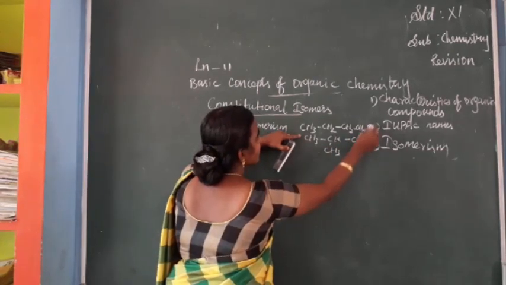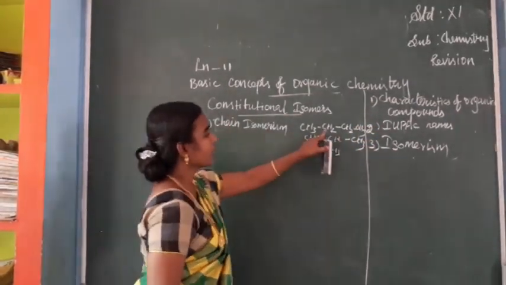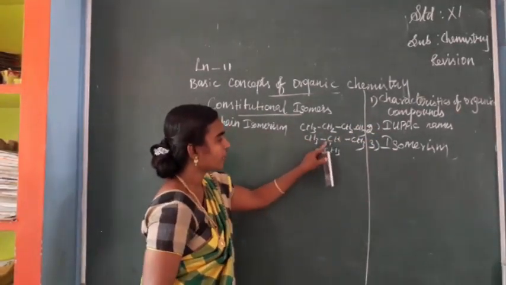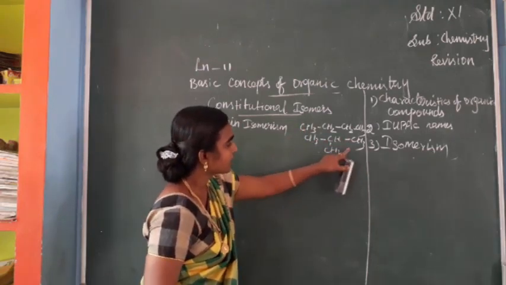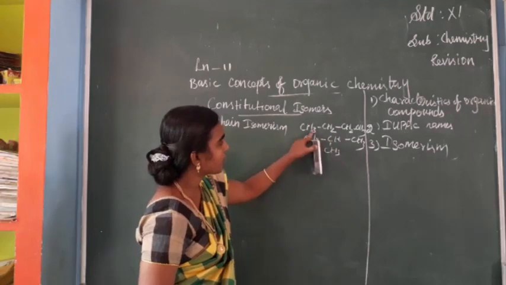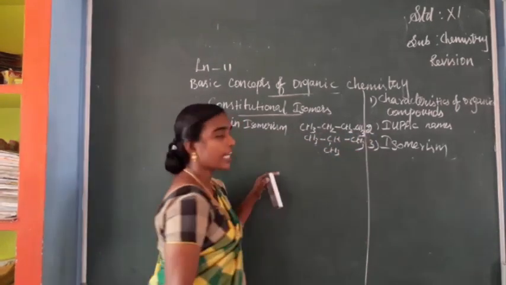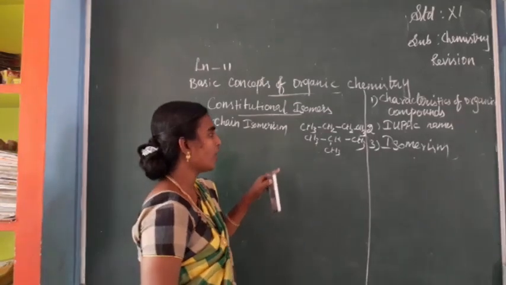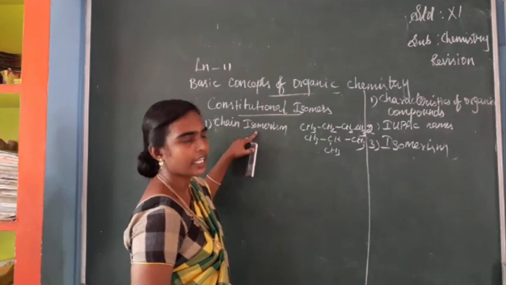When you consider these two compounds, the number of carbon is 4 here and also 4 here, and they have the same hydrogen count, 3 plus, total 10, isn't it? So here also 10. So they have the same molecular formula but differ in the carbon chain, which means it is chain isomerism.